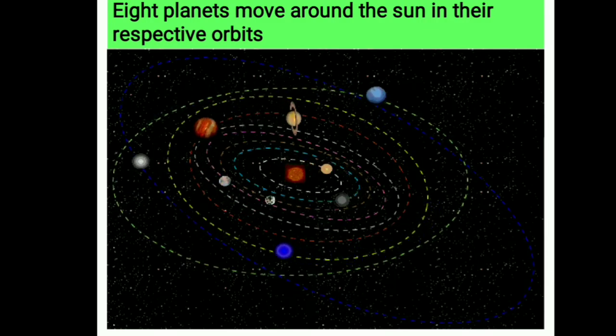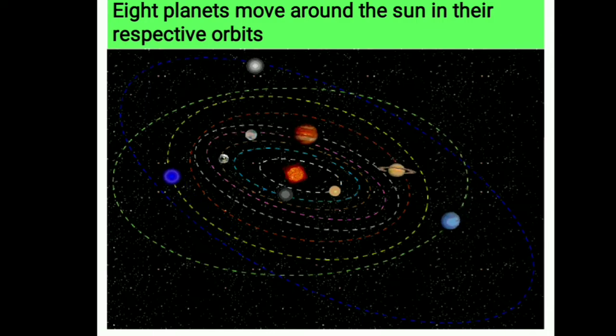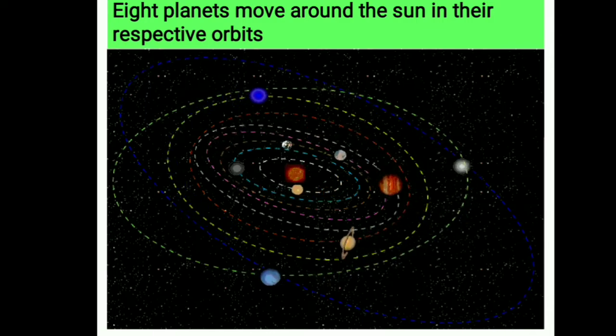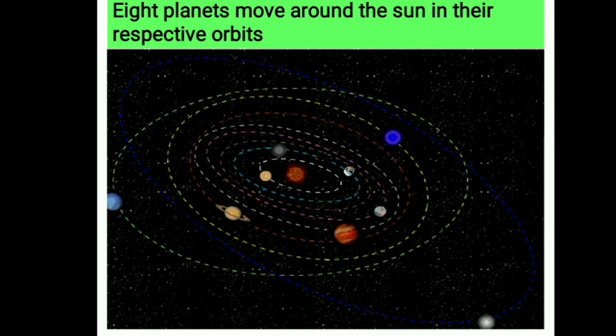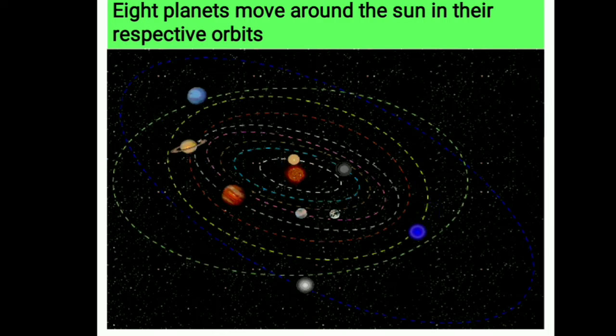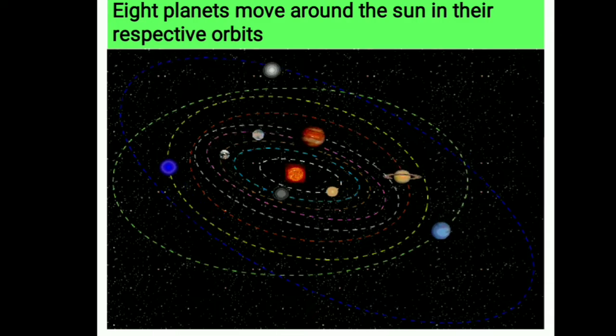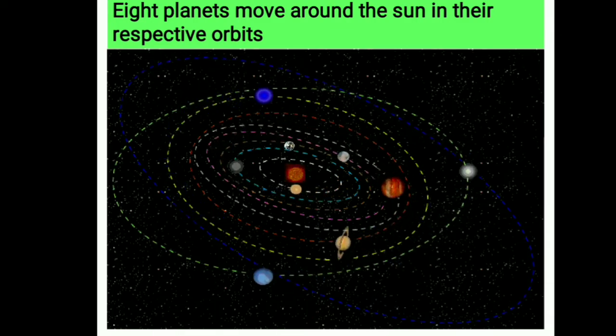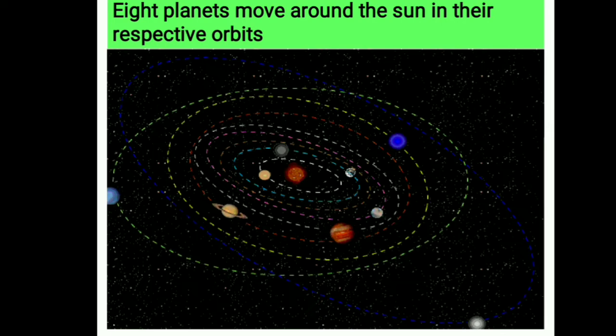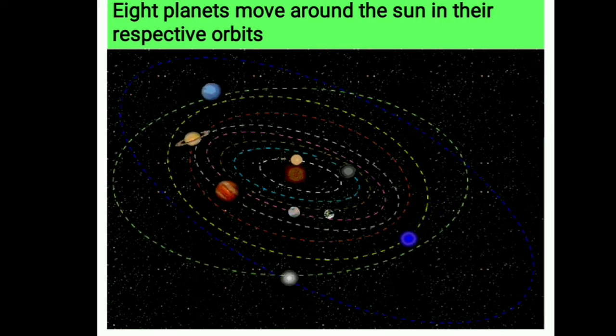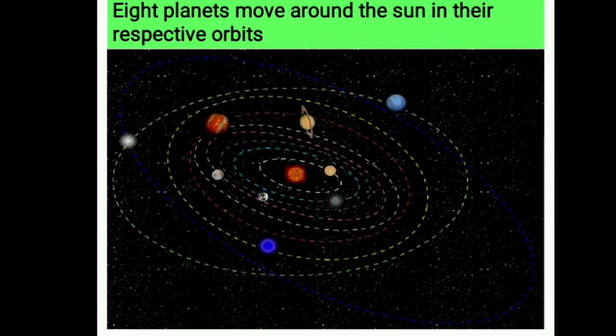In this sentence, every word has one capital letter. My means, in 'my', M is the capital. So M means Mercury, V means Venus, E means Earth, M means Mars, J means Jupiter, S means Saturn, U means Uranus, and N means Neptune.